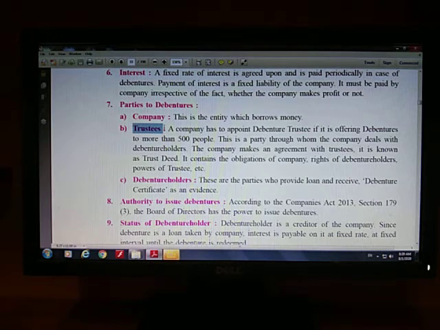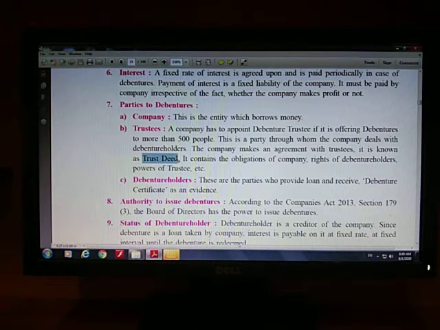If the company is offering debentures to more than 500 people, then it must appoint debenture trustees, some party between company and debenture holders, and the company makes an agreement with the trustees. It is known as trust deed.